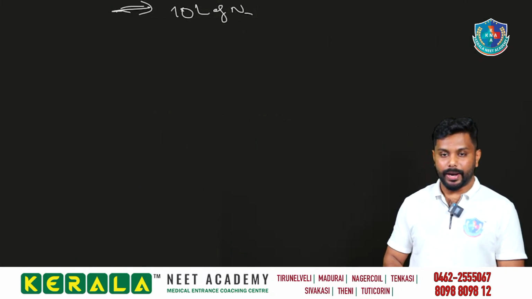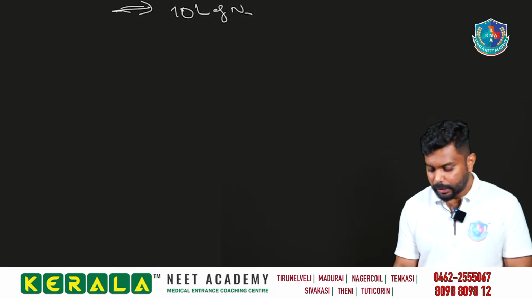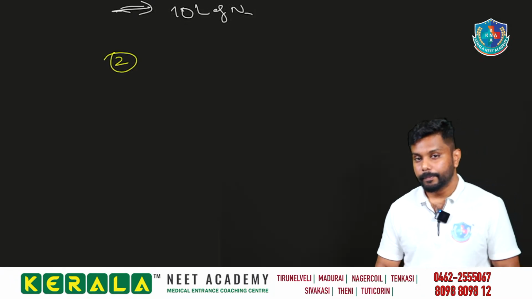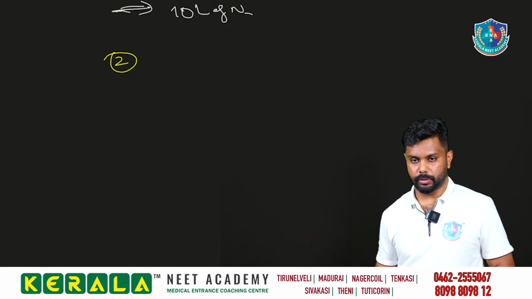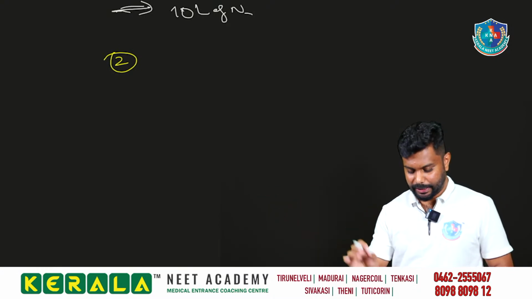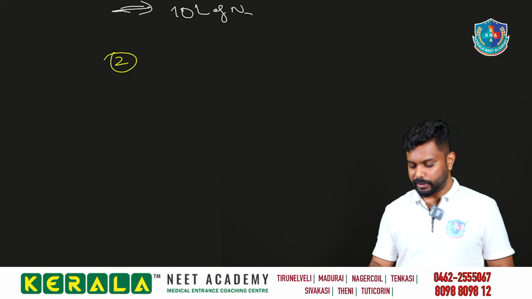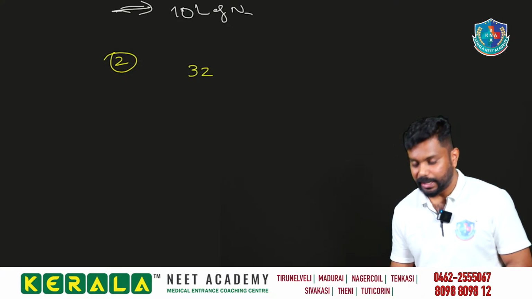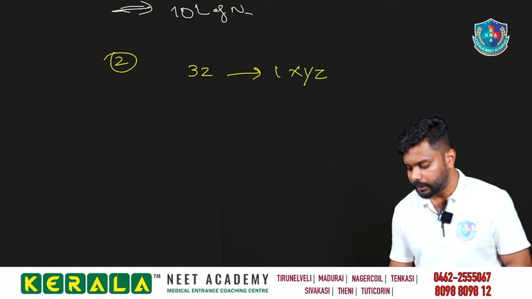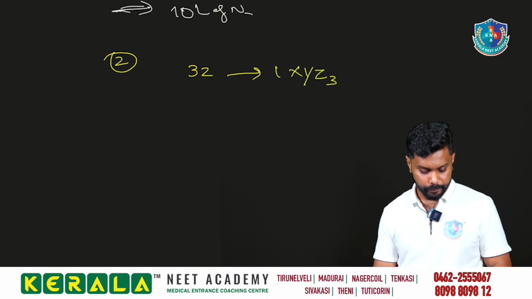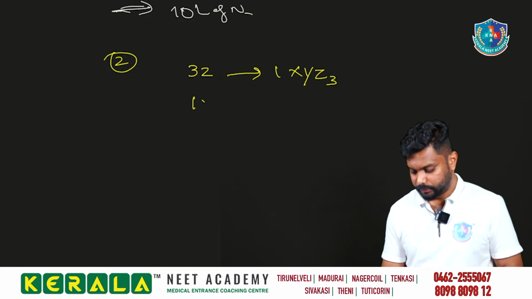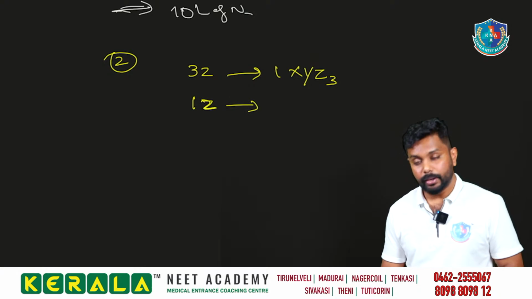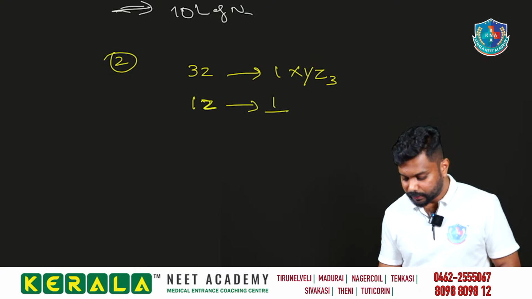So what happens? The process goes on according to the limiting reagent. So actually, in this equation we know that 3z is giving you 1 mole of xyz3. Yes or no? Right? So what about 1z? 1z is giving you 1 by 3 of it.